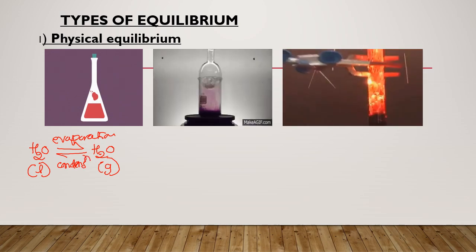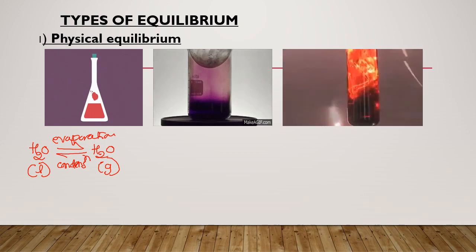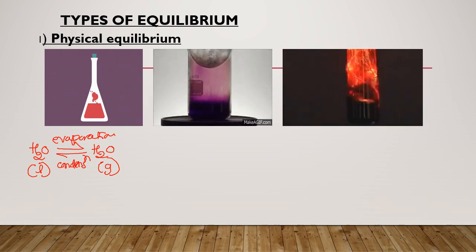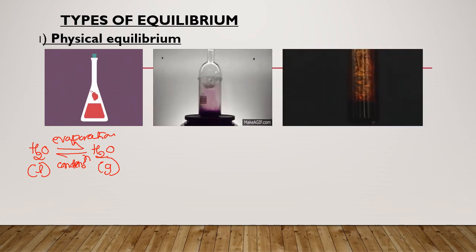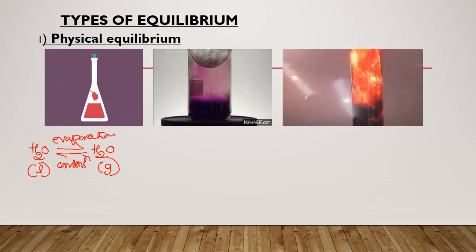When a particular state is reached, at that point both the processes, evaporation and condensation, the rates of both processes balance each other. So we can term it as equilibrium.